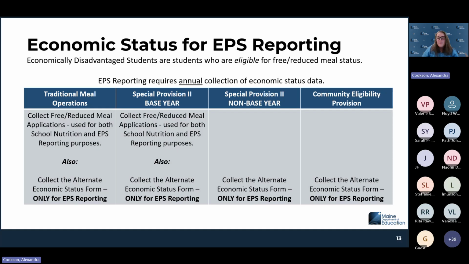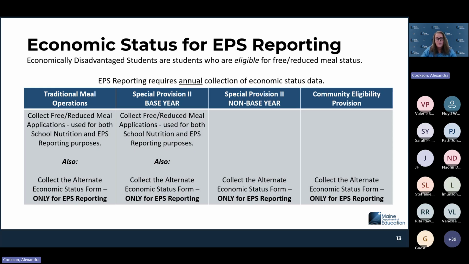An alternative to that is an alternate economic status form. It's a little less invasive. So you can send out both of those forms in hopes that at least one comes back, so that you can report for EPS purposes.